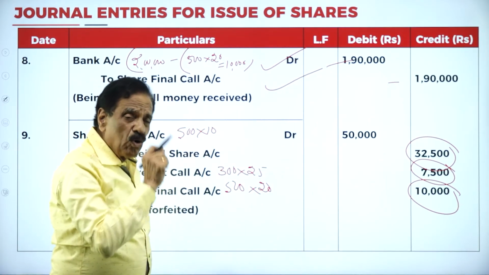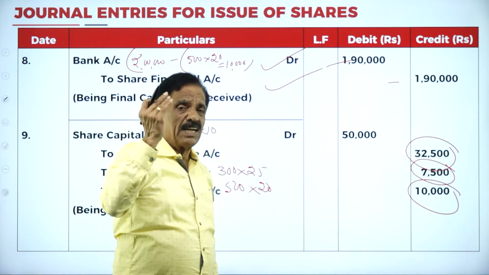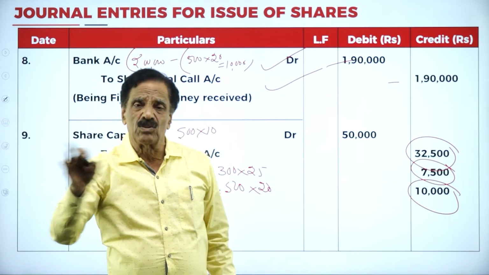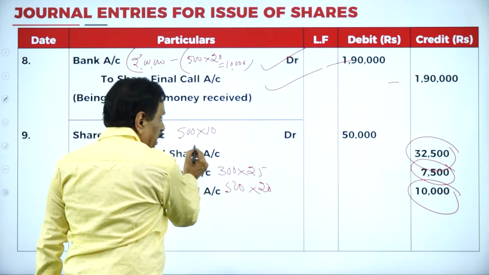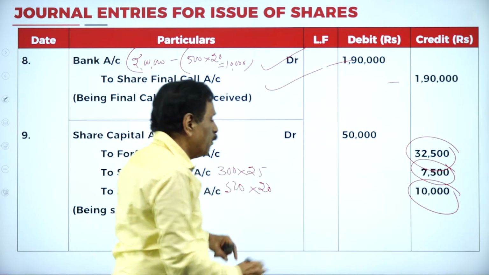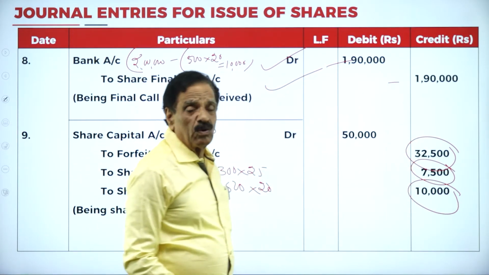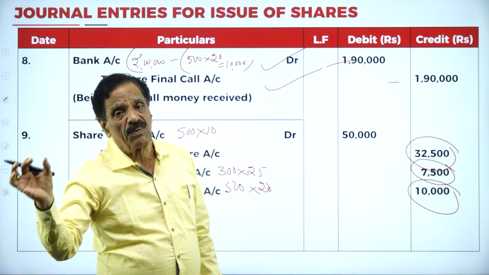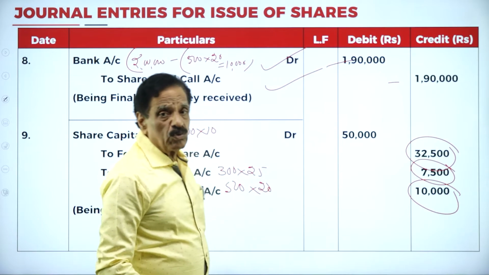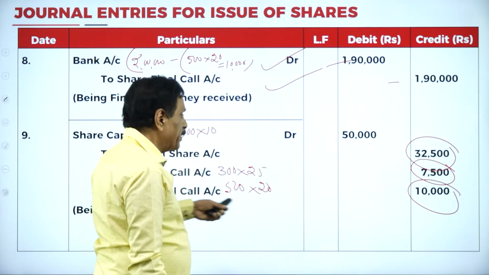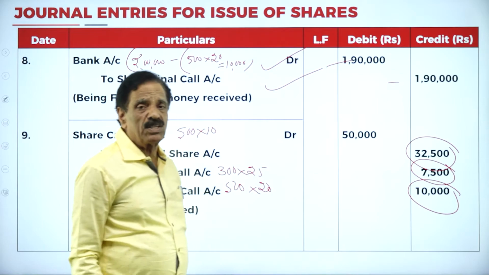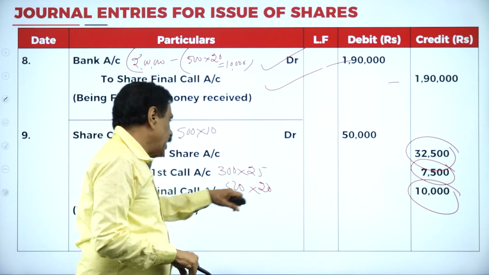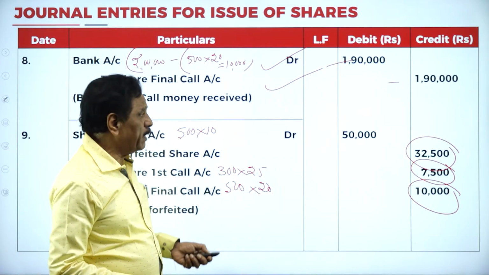Now you are going to cancel the shares as forfeiture. Entry for forfeiture: share capital account debit to forfeited share account, to arrears account. The entry goes: share capital account debit 50,000. How much did we already receive? 32,500. 16,500 from Kumuda, 16,000 from Kavita. Then on the first call, you could not receive 7,500 from Kumuda. In the final call, both the parties have been included, failing to pay 10,000.